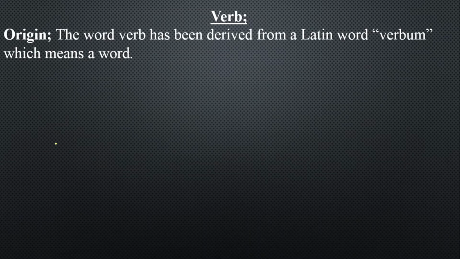First, we will be discussing the origin of verb. The word verb has been derived from a Latin word verbum, which means a word. This should be in your mind. Actually this verb is a word. Keep in your mind, it is not drive, it is derived. And derived means which is taken from. So the word verb has been taken from, or derived from, a Latin word verbum, which means a word.